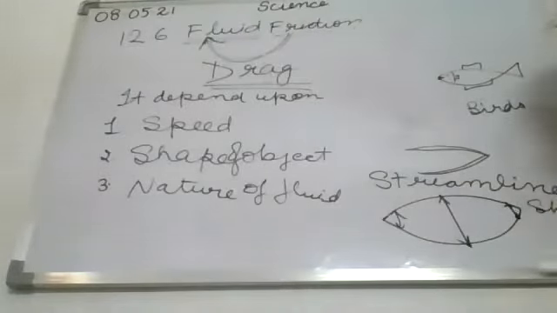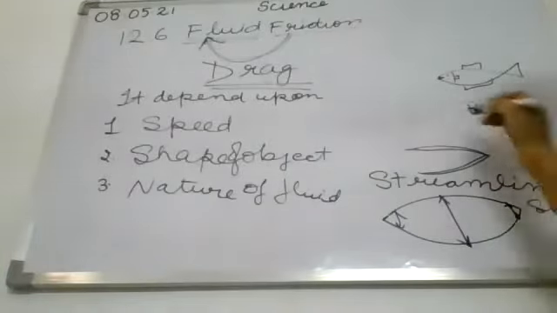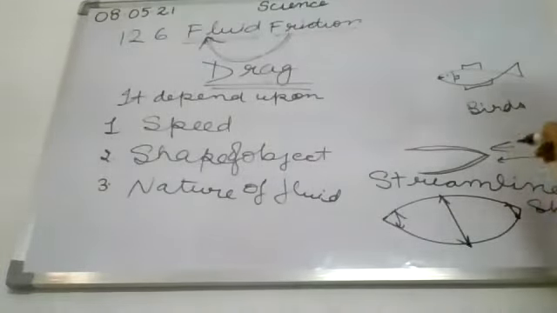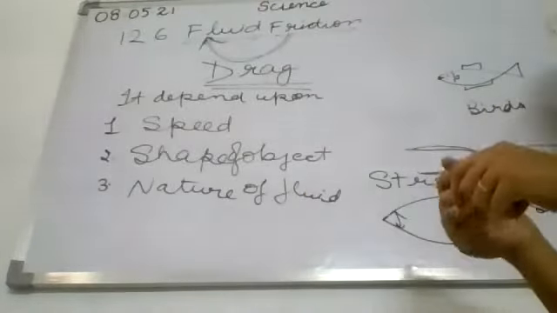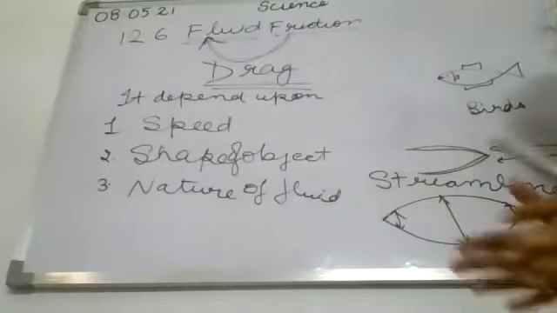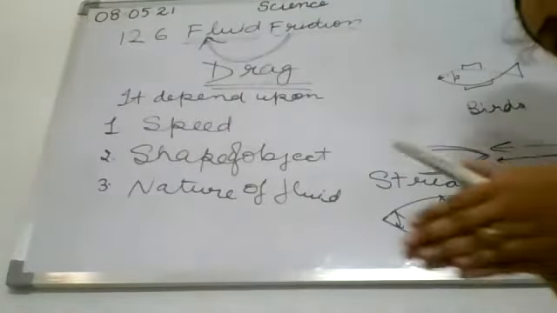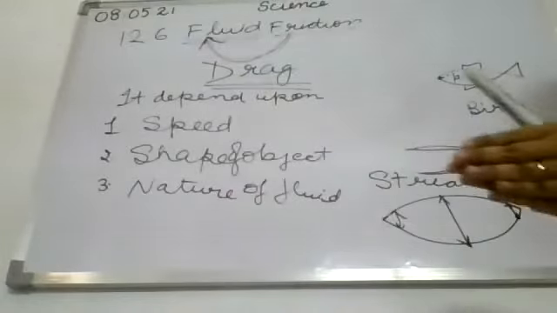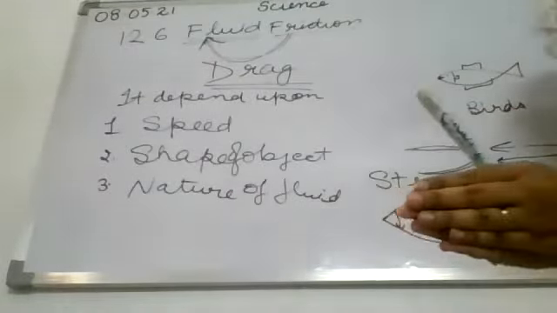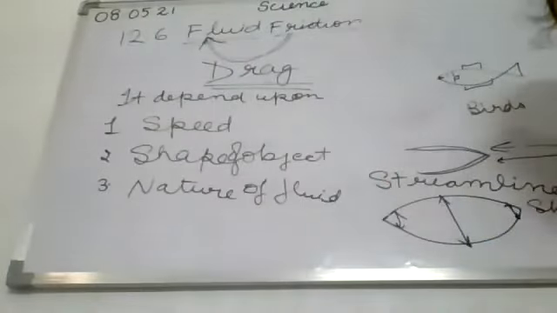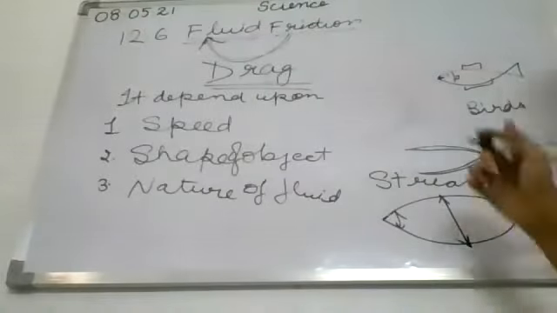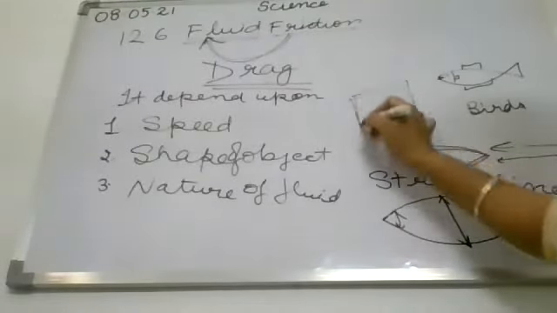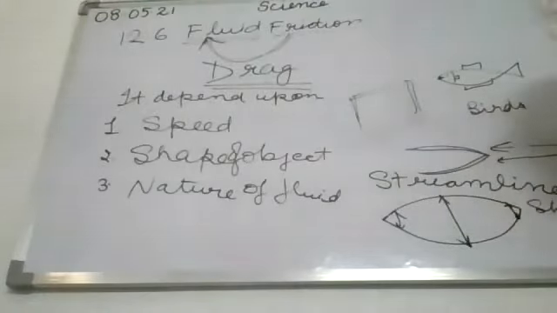Like birds fly, okay? So their shape is streamline. Okay, so they can cut through the air. Okay, by cutting it, they can also move in the opposite direction of the air because of this shape. Okay, in this way they move. Clear? So it will reduce the friction. If it is not in this shape, then it is not possible.